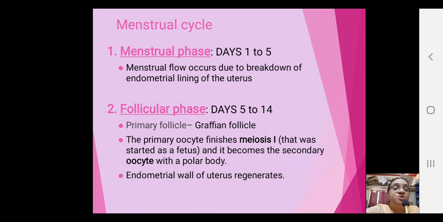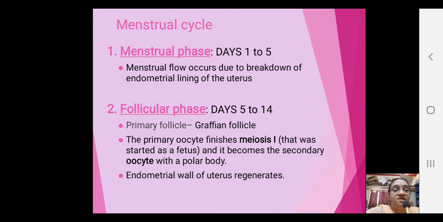And from day 5 to day 14 there is a primary follicle which develops into a Graafian follicle, and inside the Graafian follicle you will find the oocyte, which finishes meiosis 1. It finishes prophase 1, metaphase 1, anaphase 1, telophase 1, and it becomes a secondary oocyte with a polar body.